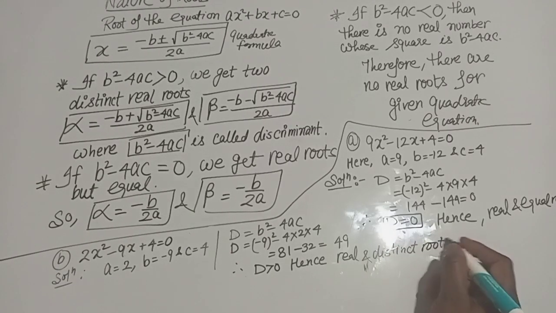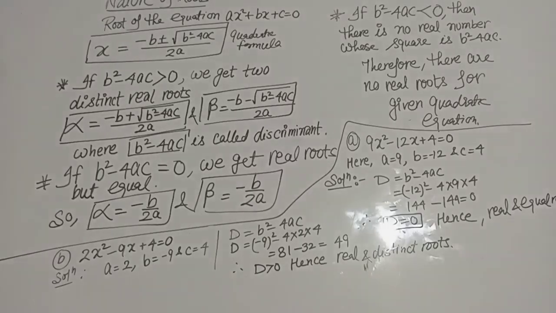So these two examples I have taken for real equal roots and real distinct roots. You can take another example for less than 0, and show that there is no real root. So you will pause this video and go through each and every step of the nature of roots.